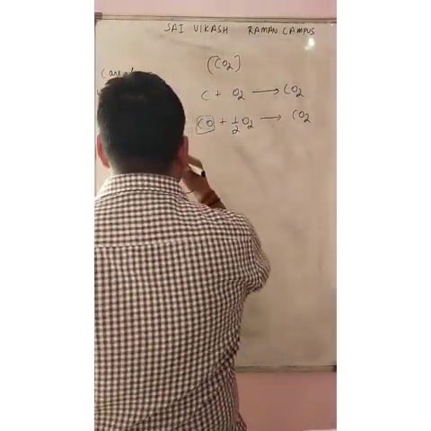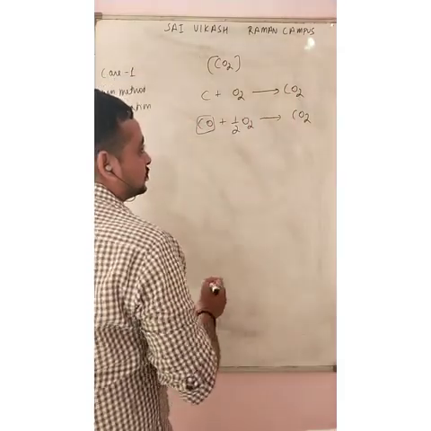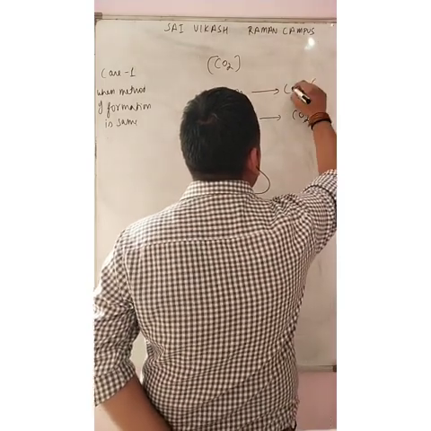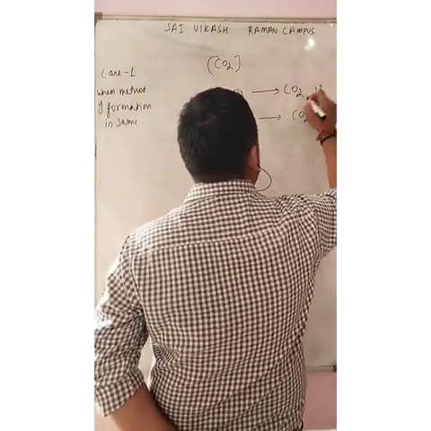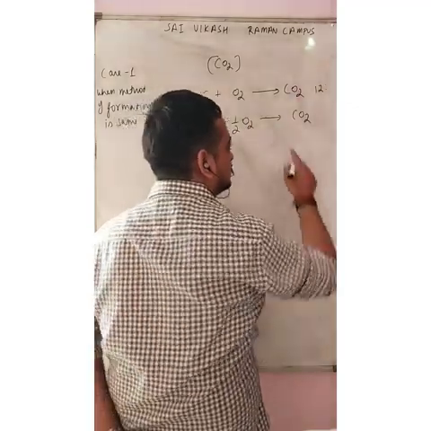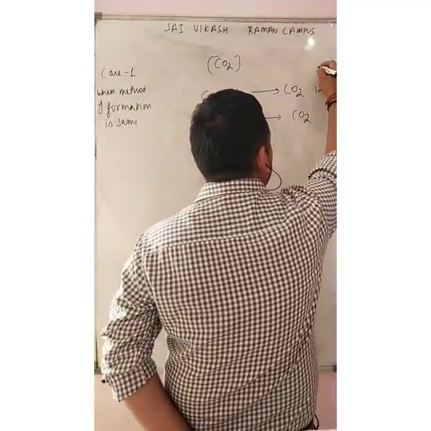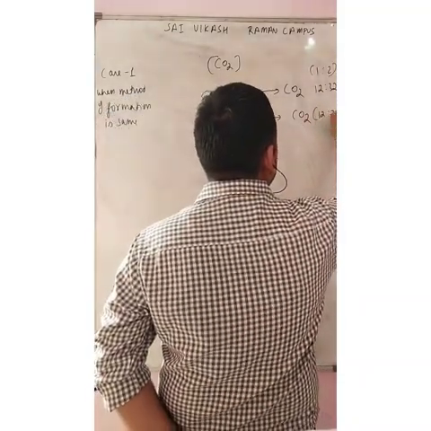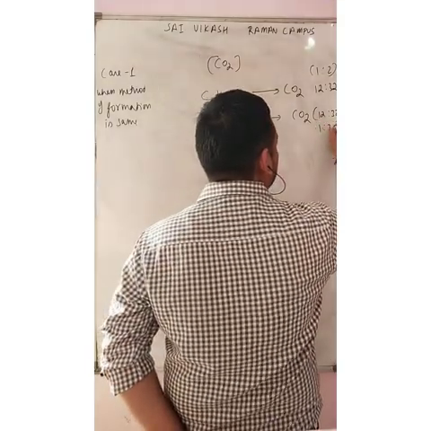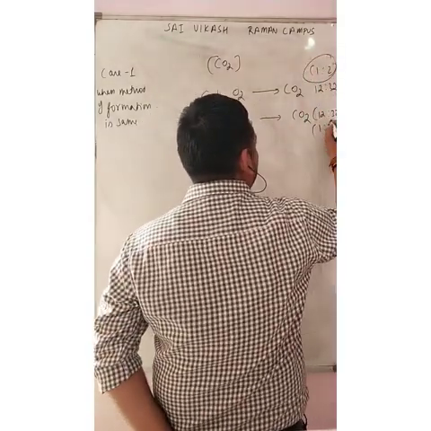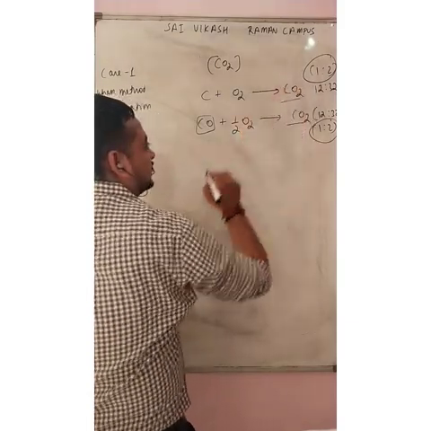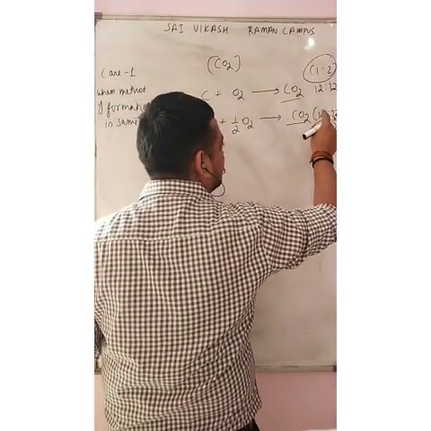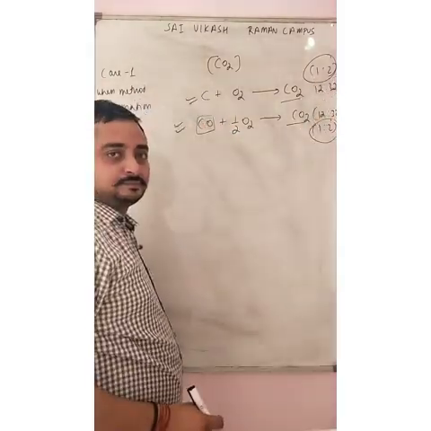So let us check its composition for C plus O2 giving carbon dioxide. Here you can easily see carbon has mass 12 and oxygen has mass 32. So the ratio comes to 1:2, and in this case also 12:32, and it is 1:2. Same. You can easily check it. The carbon dioxide was from a different route, but the ratio was the same.